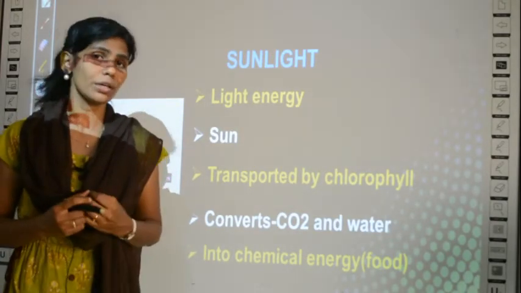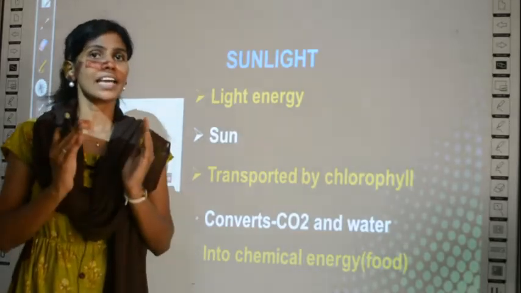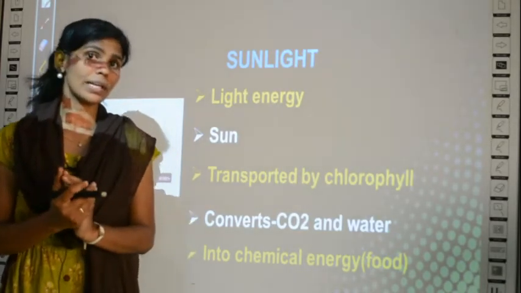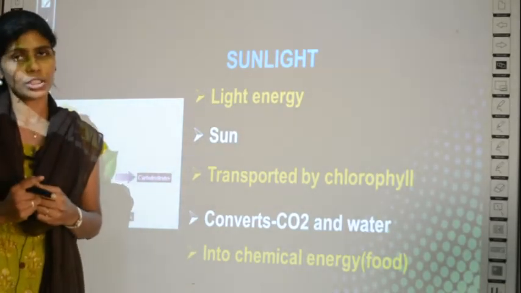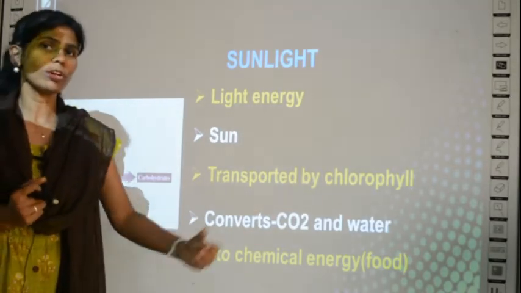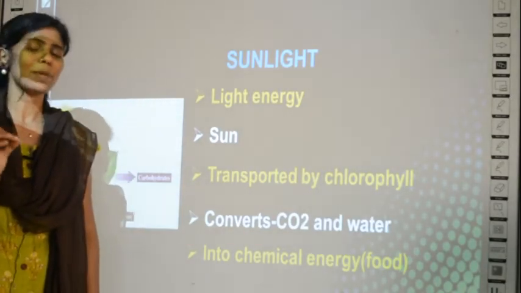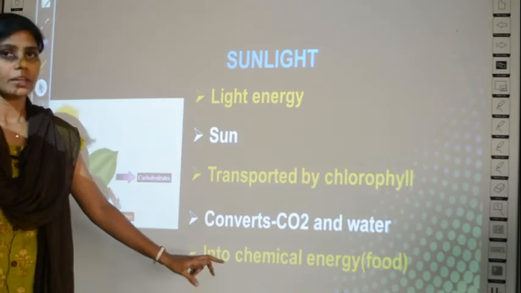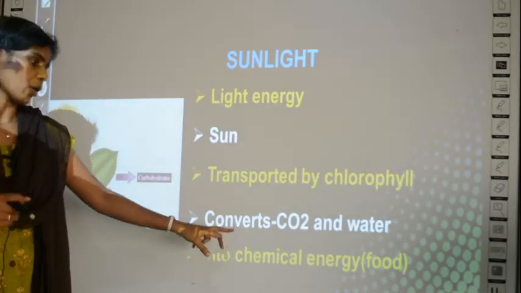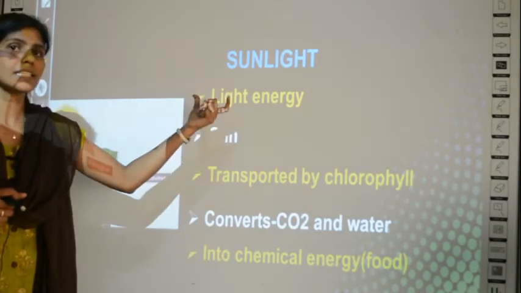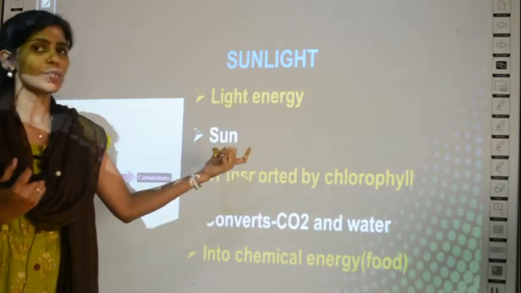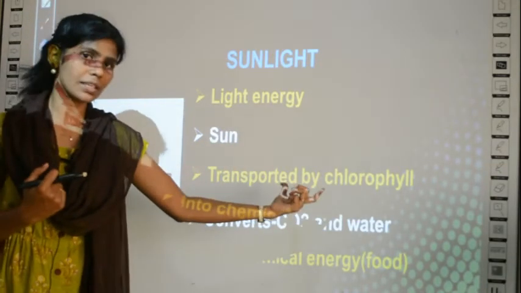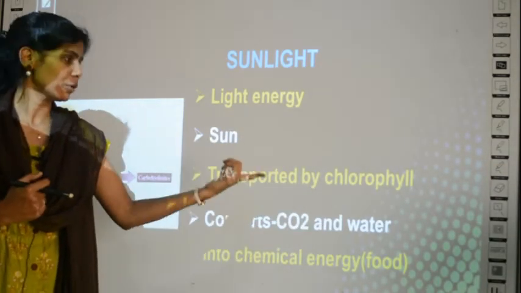What is food here? Food is glucose, and the chemical form of the glucose is actually chemical energy. We call it by the general word food, but you have to mention it as chemical energy. Glucose is an energy stored product. Clear? So sunlight gives light energy which is trapped by the chlorophyll pigments, a green pigment. We will learn in the next slide about chlorophyll.